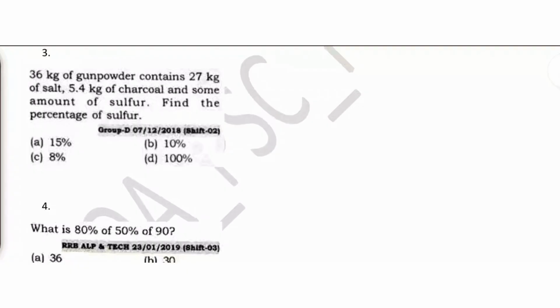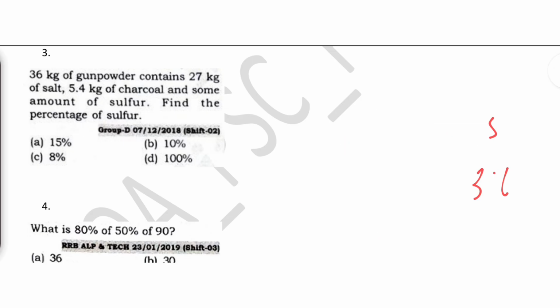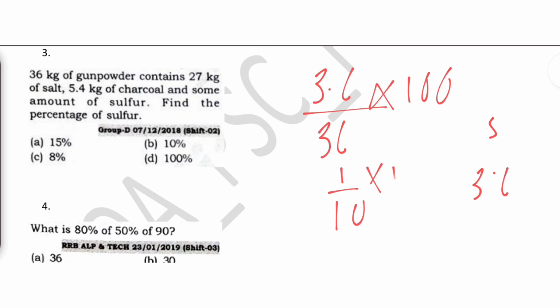Again, we have 36 kg of gunpowder, where we have salt as 27 and charcoal as 5.4. So how much is this? This is 32.4. If this is 32.4, what is the remaining amount of sulfur? It is nothing but 3.6. Now we need to find the percentage of the sulfur quantity upon the total quantity, that is 3.6 by 36 into 100. This is nothing but 1 by 10 into 100, which is 10%. So option B is your correct answer.